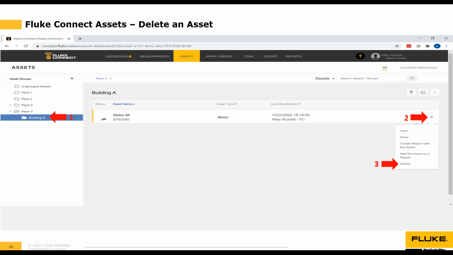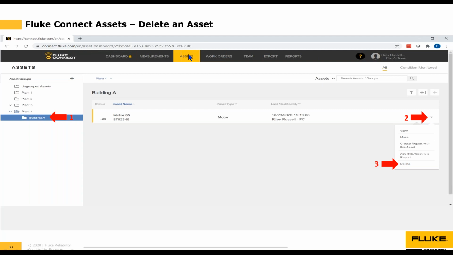So now to delete an asset, you go to the Asset tab, select the asset group, then the asset that you want to delete. And then you'll see next to the number 2, you click on the drop-down list box for the asset, and you've got some options here. You can view the asset, so go into the detailed view mode that we were just looking at. You can move the asset if it's in the wrong asset subgroup or asset group. We can move it to a different location. We can create reports for this asset, or we can delete it. In that case, that's what we're covering today. We're talking about deleting it.